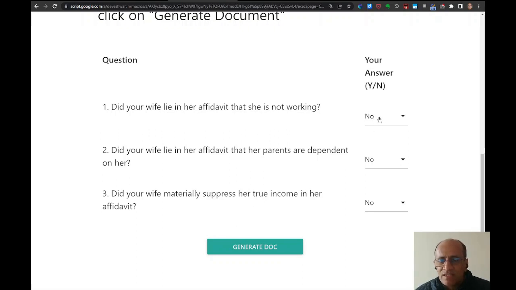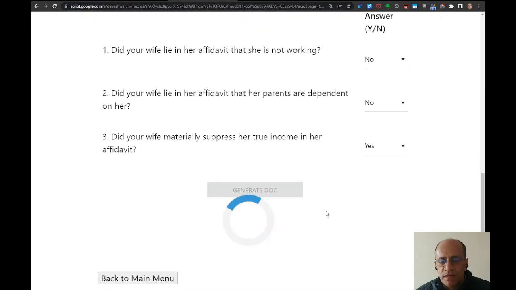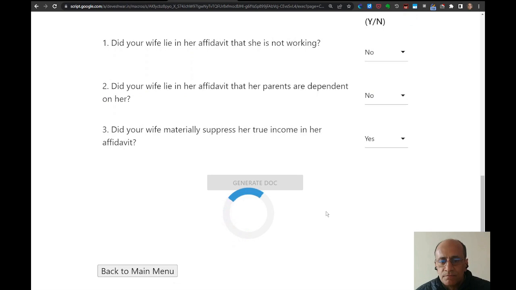So let's just test this out, and I will use yes only for this option, and then I will click on generate doc. It will generate the document, and let us see what we get. It is a bit slow because this is a facility given by Google.